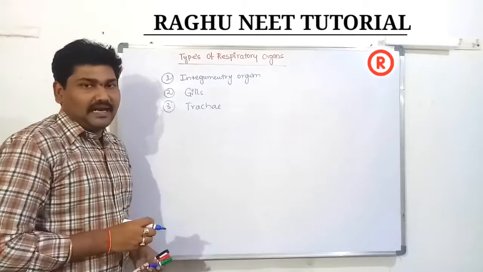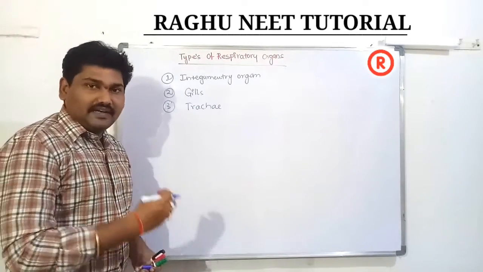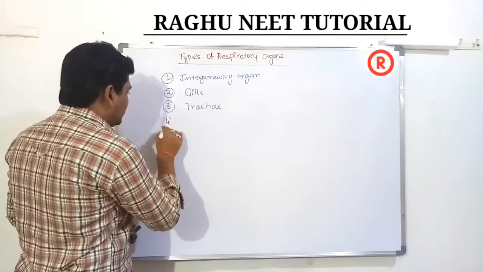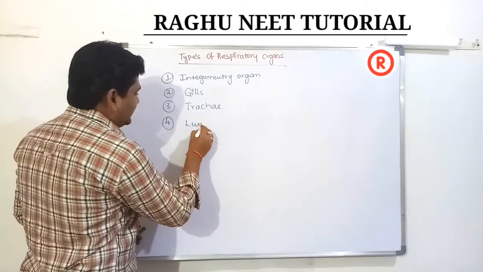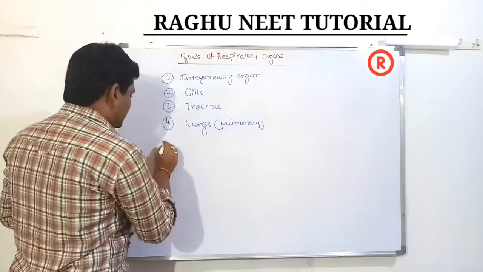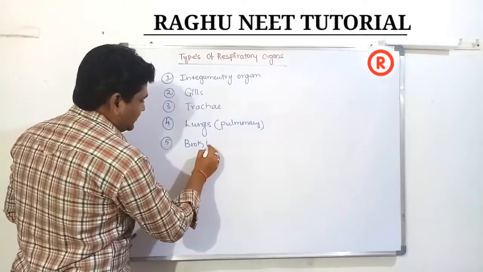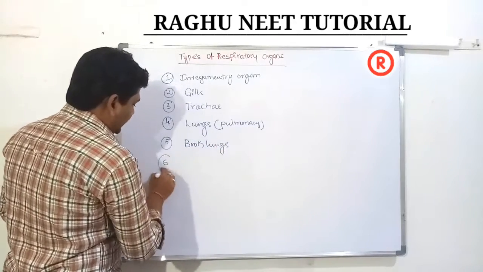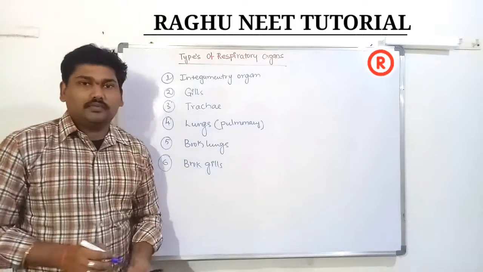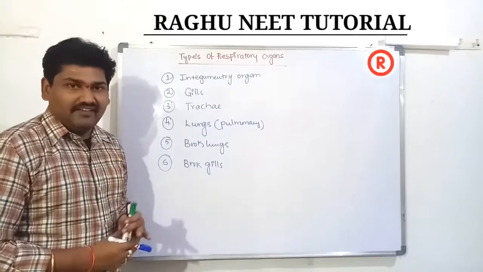These are completely absent of blood pigment and have developed a particular characteristic feature for respiration. Tracheal respiration. Fourth one is lungs respiration, nothing but pulmonary. The fifth one is book lungs. Sixth one is book gills. So today we are discussing complete detailed information about each and every one.